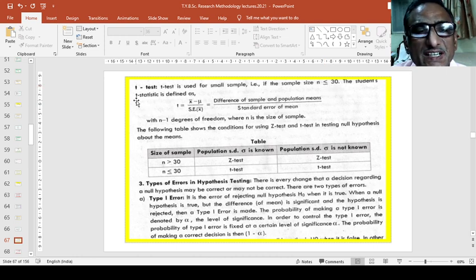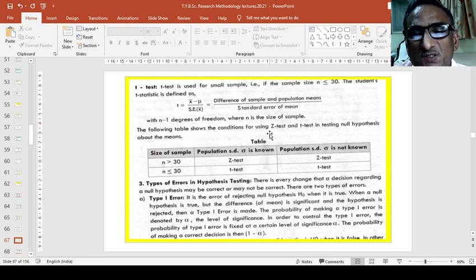The student's t test is defined as t is equal to x bar minus mu upon standard error of x bar. म्हणजेच काय, difference of sample and population mean upon standard error of mean, with n minus 1 degree of freedom, where n is the size of sample.